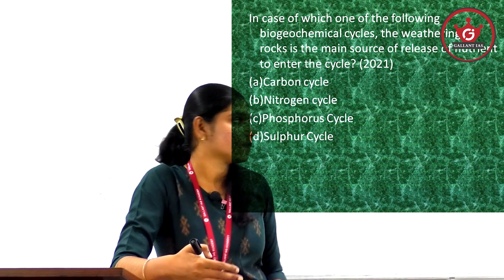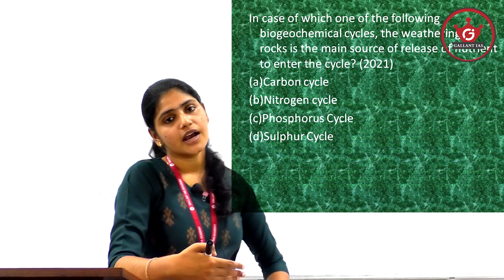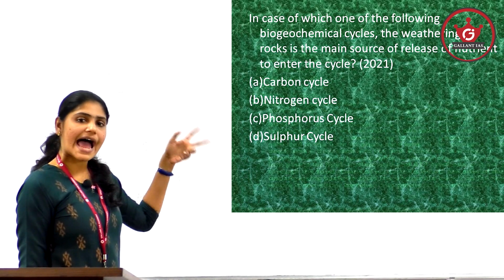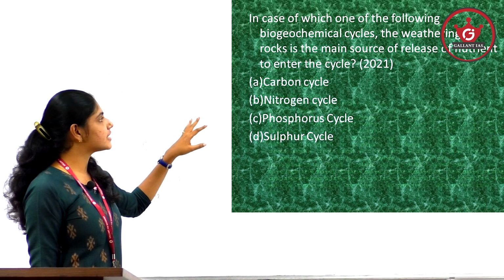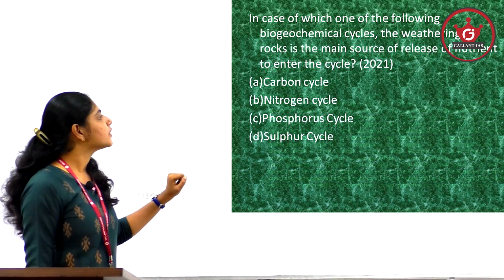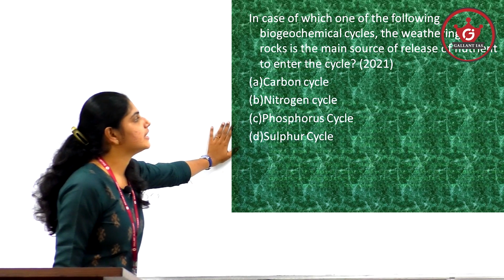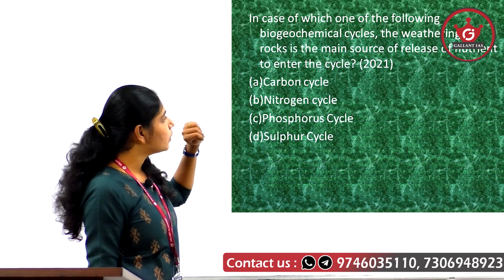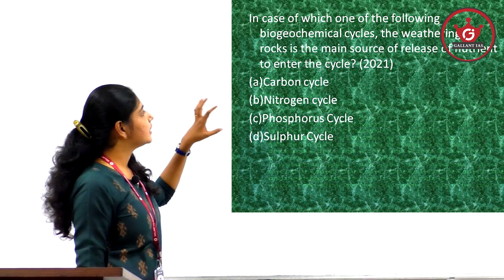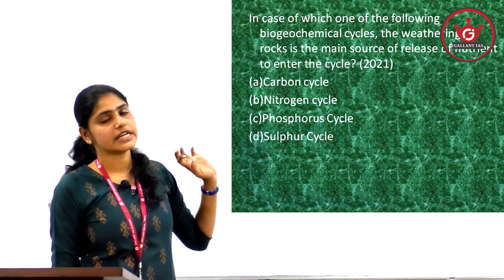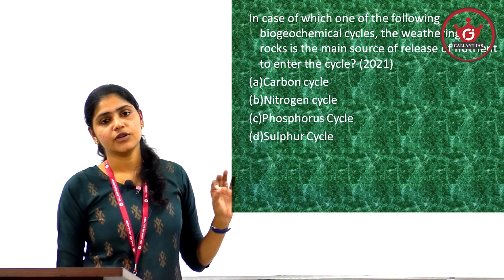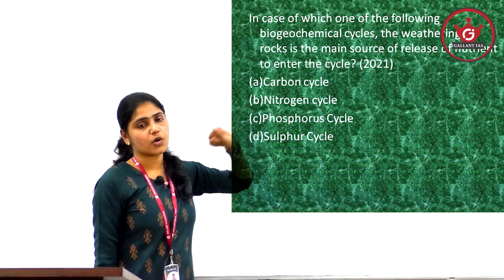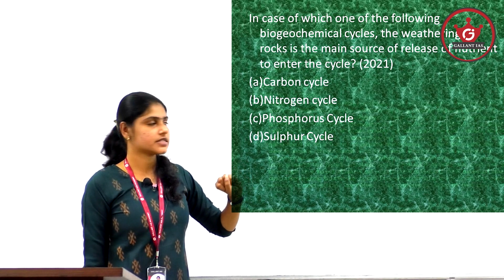When we see this particular question, it seems to be an easy question, but most of the aspirants had a doubt with regard to two of the options, that is phosphorus cycle and sulfur cycle. Now, see this question. Among all these four, in which biogeochemical cycle is the weathering of rock the main source of release of nutrients to enter the nutrient cycle? That is the question which is asked.